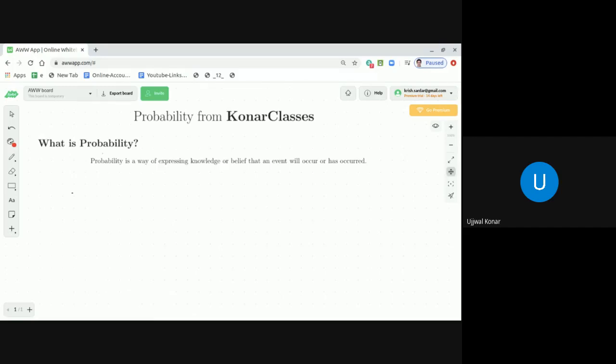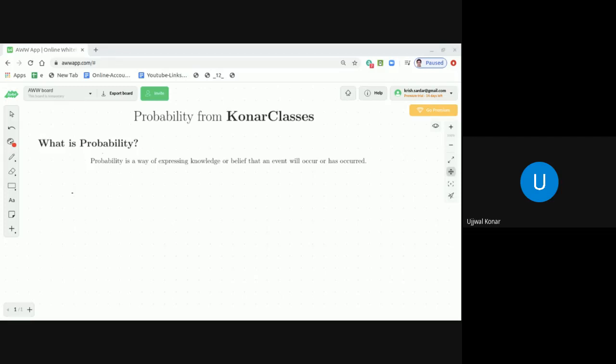So, in very simple terms, dear students, probability happens to an event, and the probability of that event is purely a number between 0 and 1. Whatever definition I said is an English statement: probability is a way of expressing knowledge or belief that an event will occur or has occurred. Now, what is the mathematical definition? Mathematically, the probability of an event A is denoted by P(A).